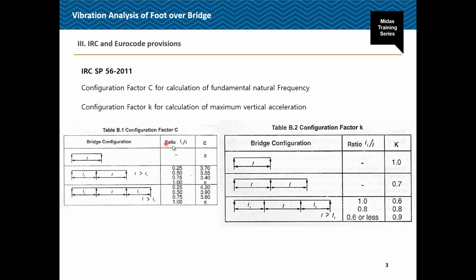It depends upon the bridge configuration, whether it is a single span, 2 span or 3 span. The same applies for the K factor. Here we are using the K factor for calculation of maximum vertical acceleration, and the fundamental natural frequency we will take from the software.